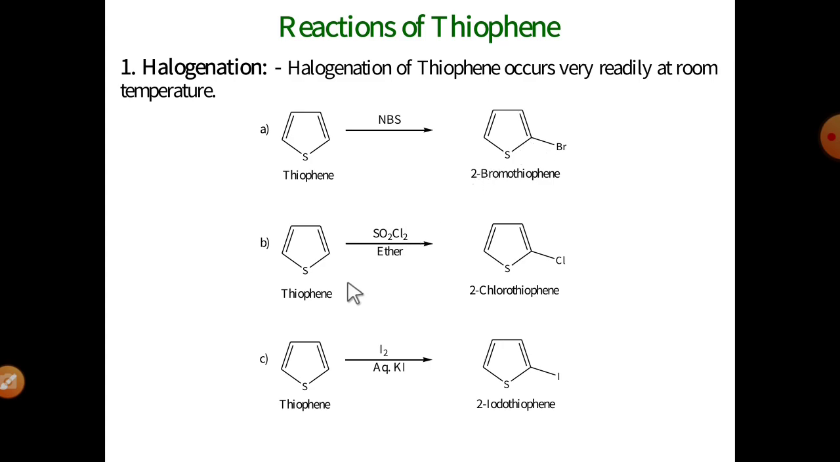Okay. The second reaction: thiophene in the presence of sulfuryl chloride, which acts as a chlorinating agent, in ether solvent. It finally gives the 2-chlorothiophene molecule, meaning chlorination of thiophene is also carried out with sulfuryl chloride. Iodination of the thiophene molecule is also carried out in the presence of iodine water and KI, potassium iodide solution. It finally gives the 2-iodothiophene molecule. These are the first reaction, halogenation of the thiophene molecule.